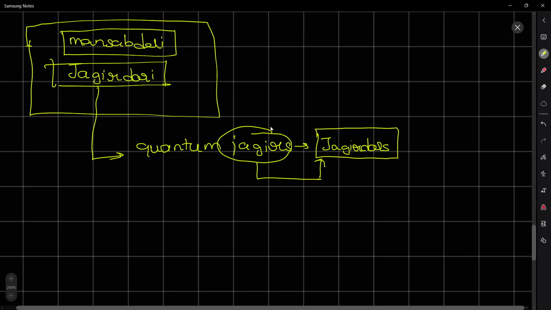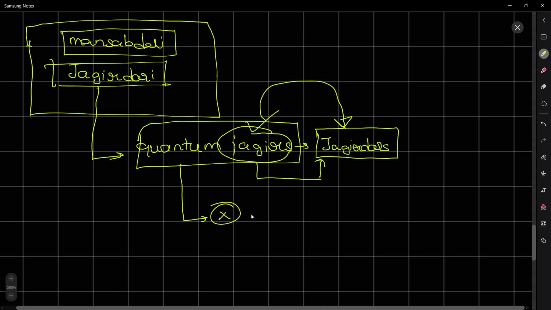Now, the land or tax revenue collected from these jagirs will be taken by the jagirdars. This tax revenue will not be going into the Mughal treasury, but to the jagirdars.